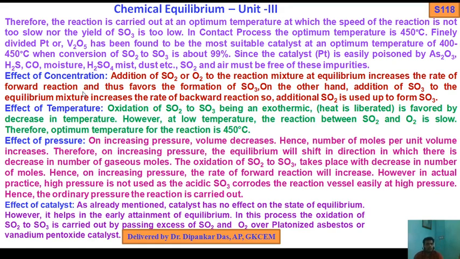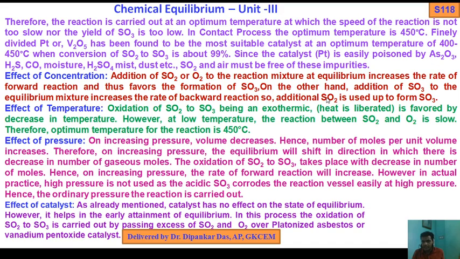Now, effect of concentration. What is the effect of change in concentration on the preparation of sulfuric acid by the contact process? Addition of sulfur dioxide or oxygen to the reaction mixture at equilibrium increases the rate of forward reaction and thus favors the formation of sulfur trioxide.